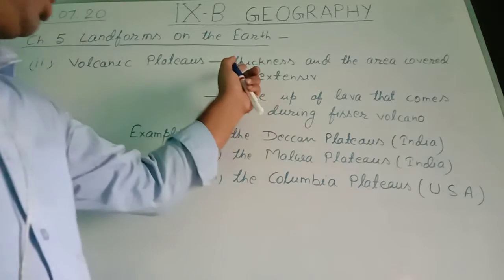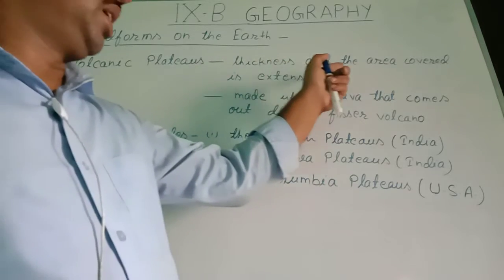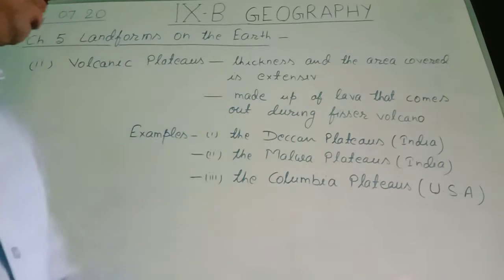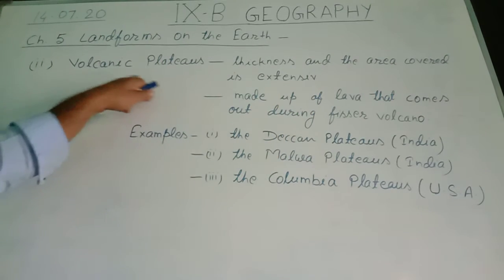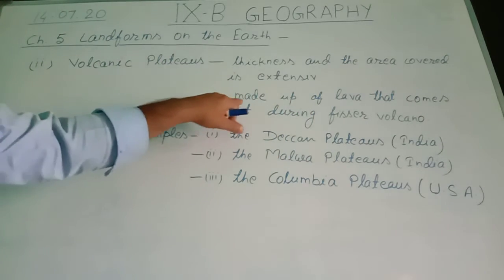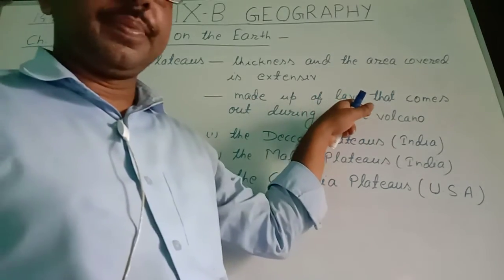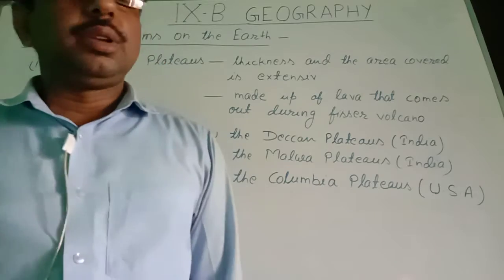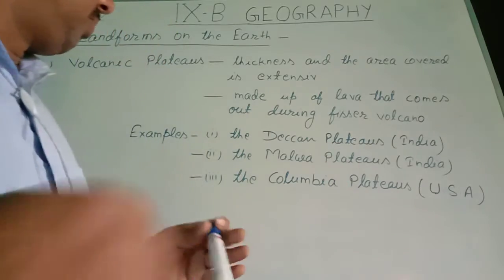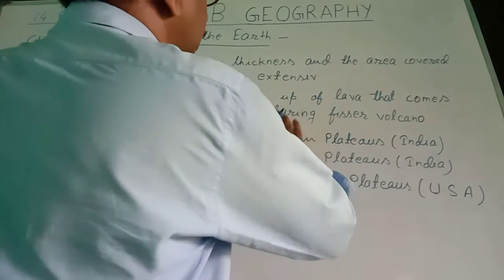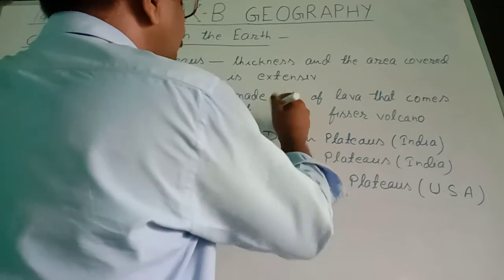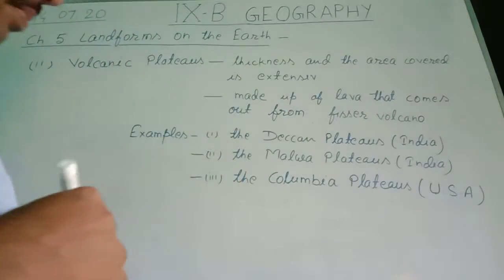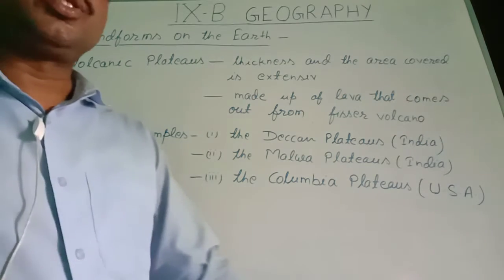The first two features: its thickness is maximum and the area covered by this kind of plateaus is also maximum. This kind of plateaus, volcanic plateaus, are made up of lava that comes out from fissure volcanoes. What is this fissure volcano?